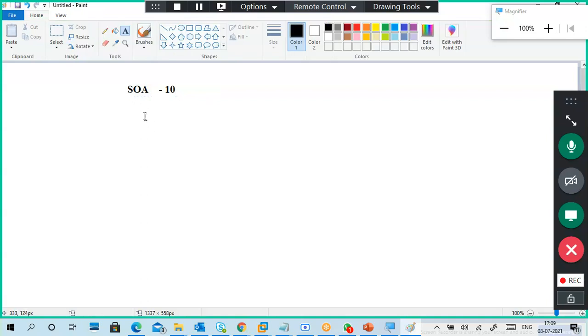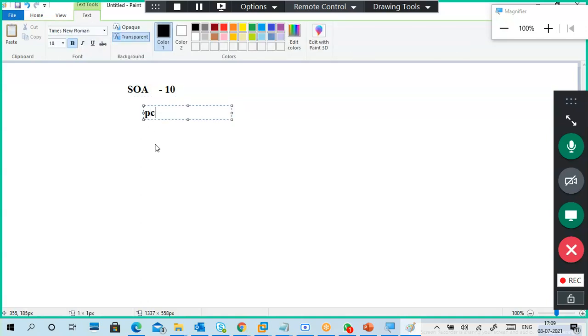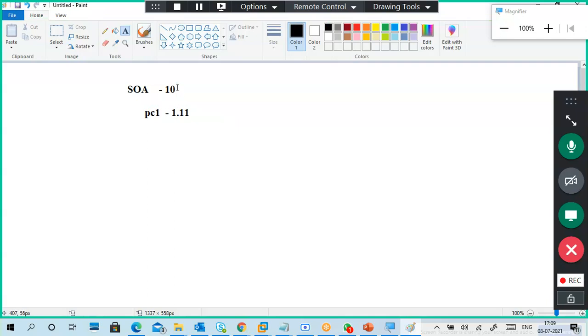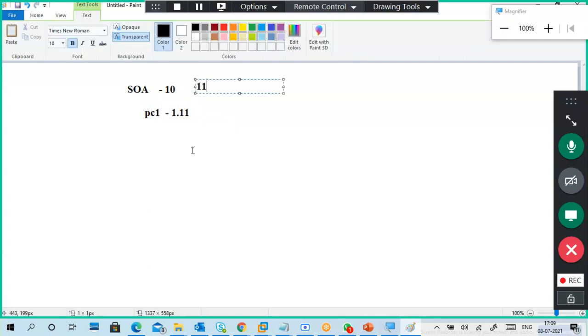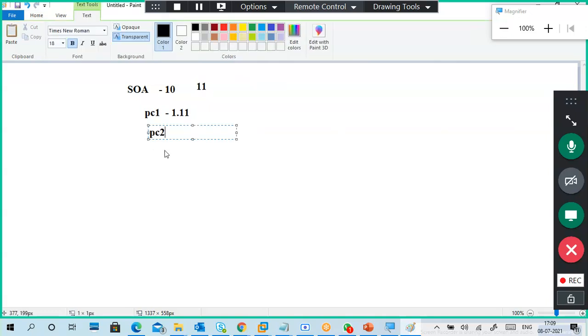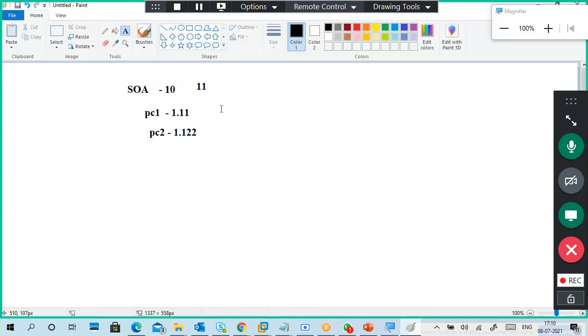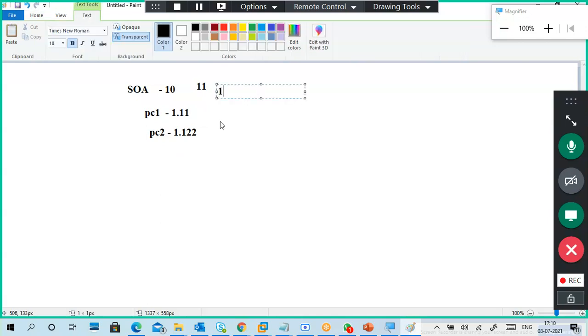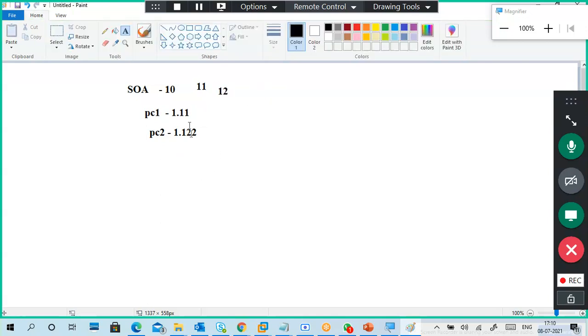I add a record, PC1, with some IP address like maybe 1.11. Now the start of authority becomes 11. I add another record. Now the SOA becomes 12. Each modification, it always increments.